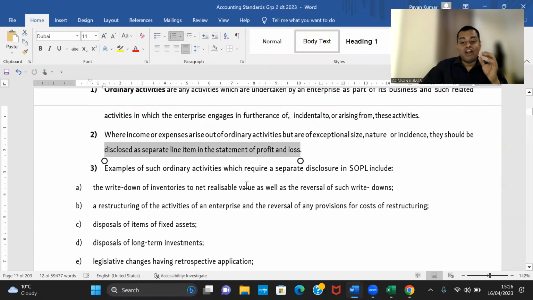Okay, anyway. So an ordinary activity, but if it is peculiar in size, nature, or incidence, you have to disclose it as an ordinary but exceptional item. Now visualize yourself as a financial analyst. You are looking at the trend of a company, Reliance Industries: 2018, how much profit they earned, 2019, 2020, 2021, 2022, 2023. You are trying to do some analysis.